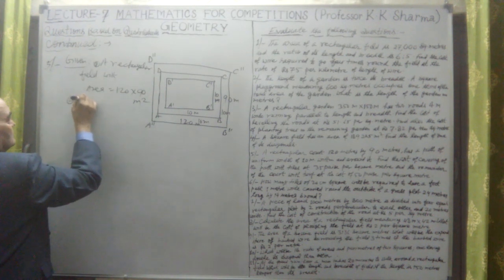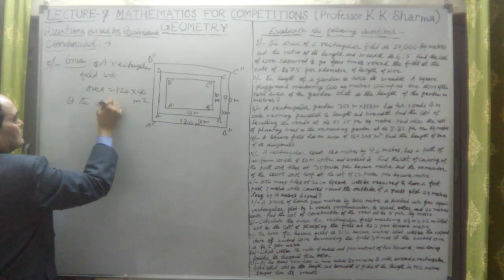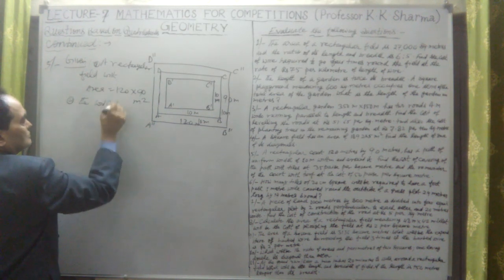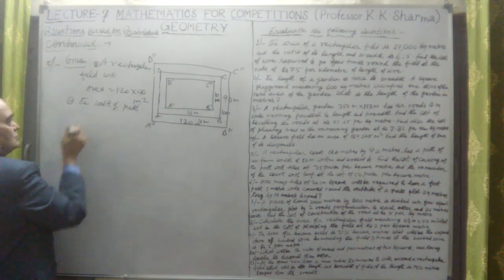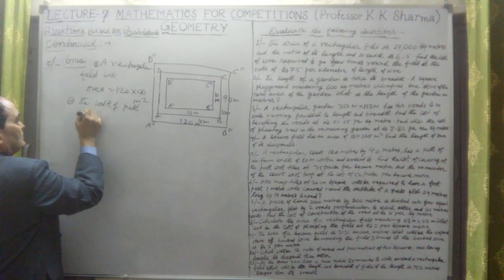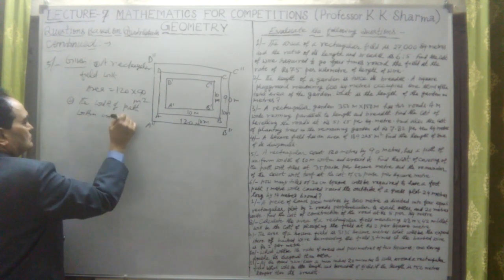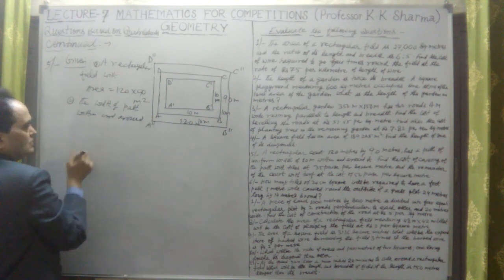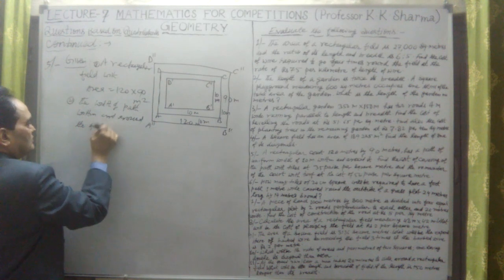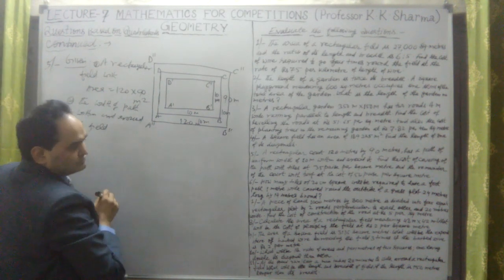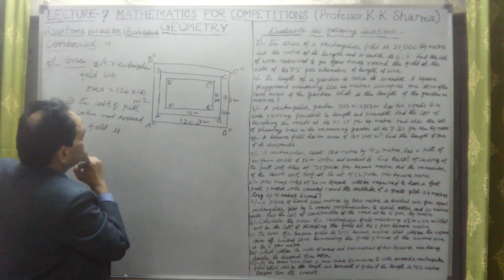Second, the width of the path or road within and around the field is 10 meter.